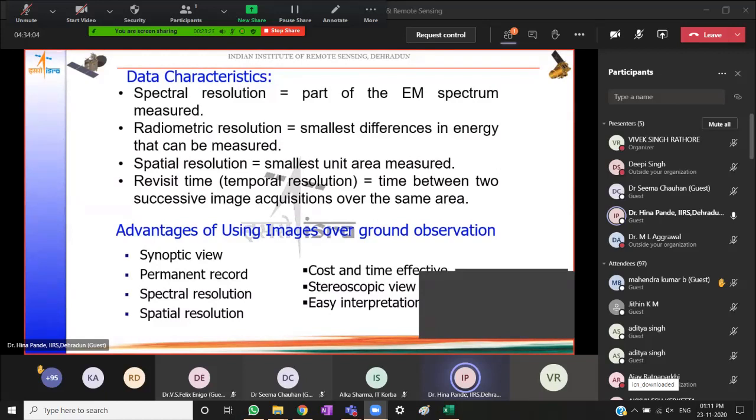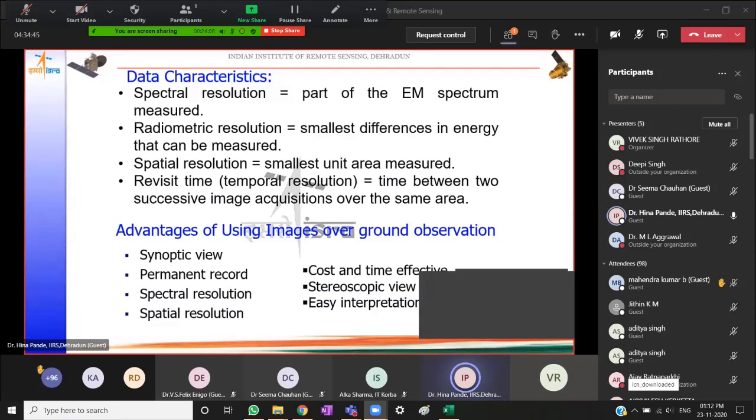Then the second kind is the spectral resolution, which is that part of the electromagnetic spectrum in which we are capturing the image. The number of bands and how narrow these bands are will dictate the spectral resolution. So how reflectance characteristics are going to be interpreted is dictated by the spectral resolution. If there are two similarly reflecting objects, and the part of the spectrum in which the difference in reflectance is captured is not in the bandwidth, then the distinction will not be possible.